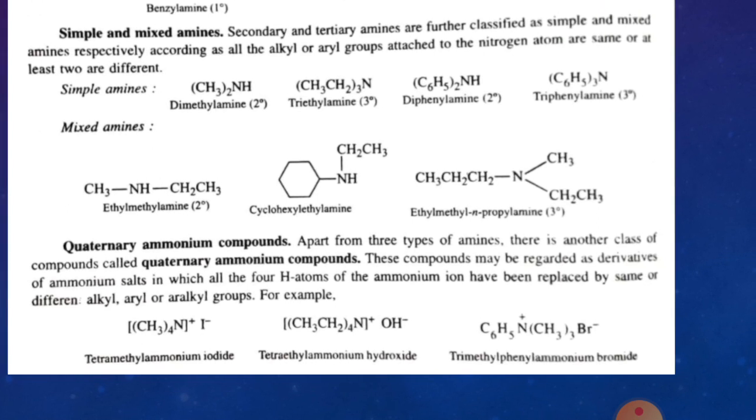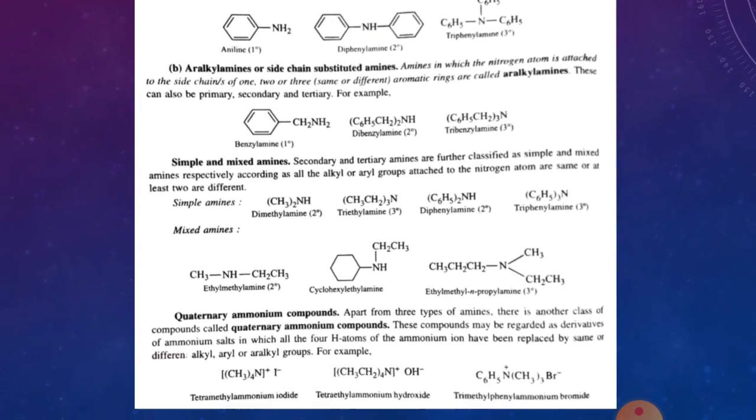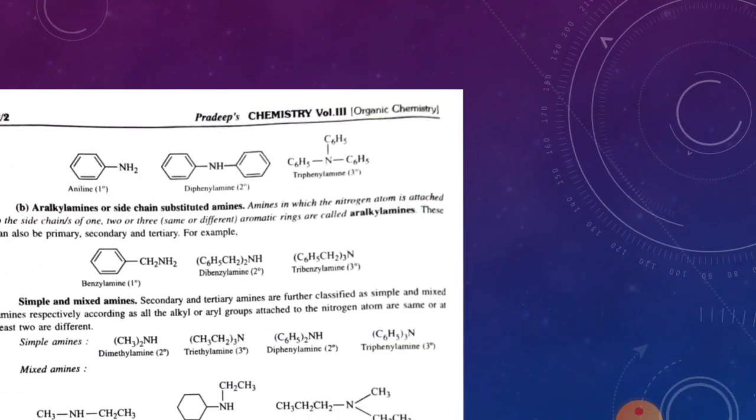Then quaternary ammonium compounds, in which nitrogen is attached to four alkyl or different alkyl and aryl groups, where the H atoms are replaced to get the quaternary ammonium compounds.